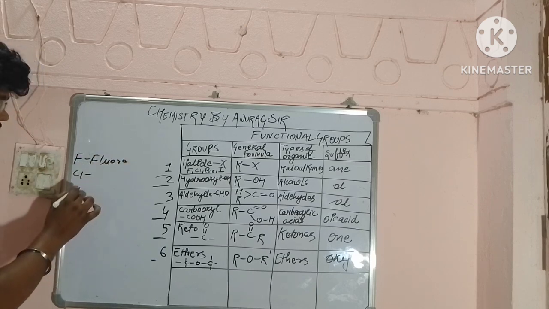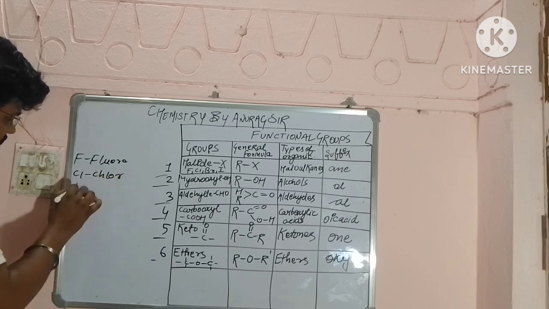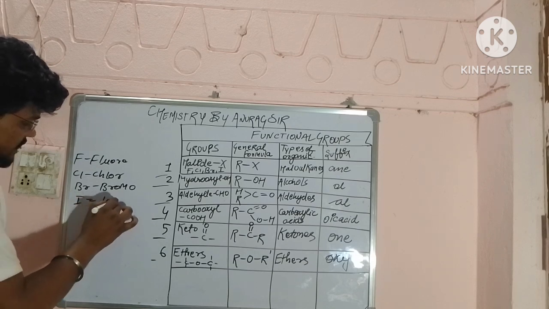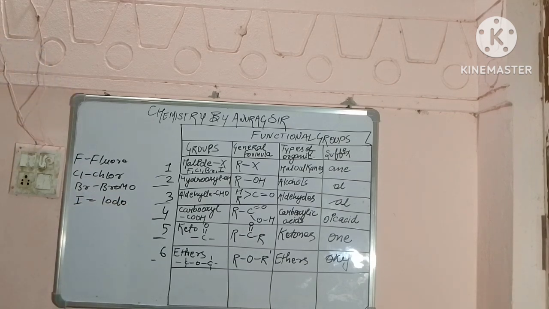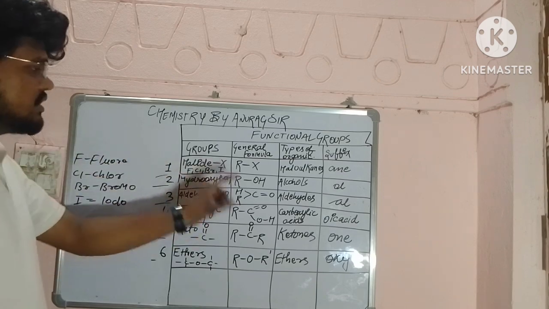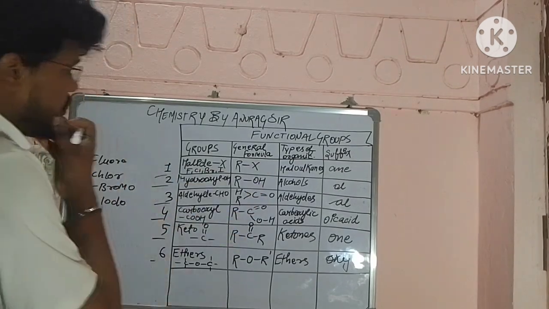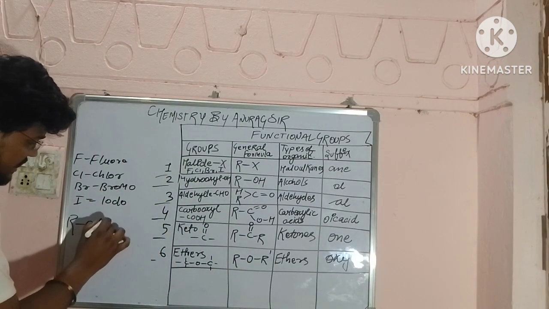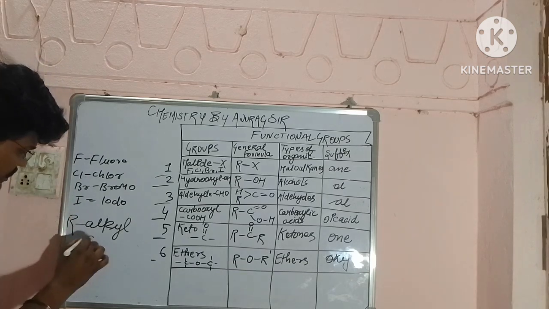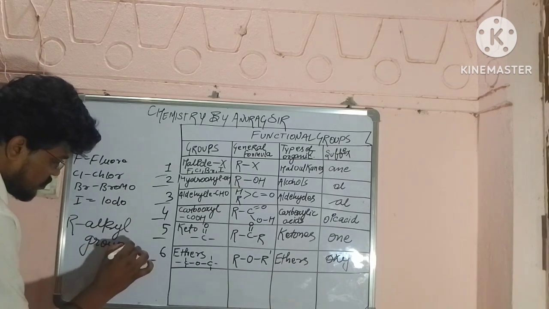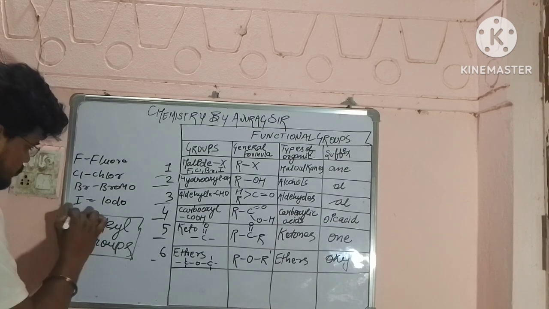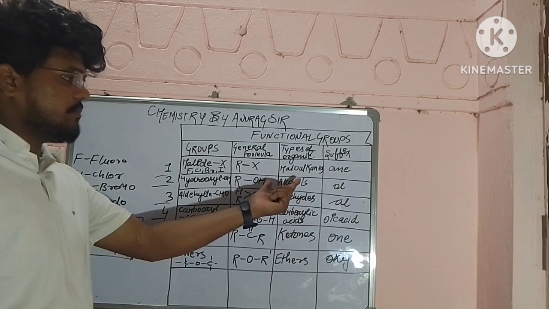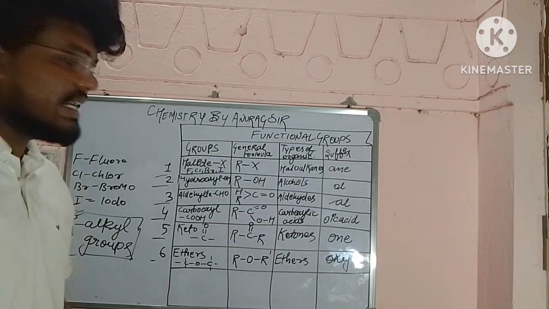If it is Cl, it means chloro; if it is Br, it means bromo; and if it is I, it means iodo. So it is in the halide groups. The general formula is RX. Here R represents alkyl groups. So we have halide, the type of organic compound, and the suffix we will be using is ane.